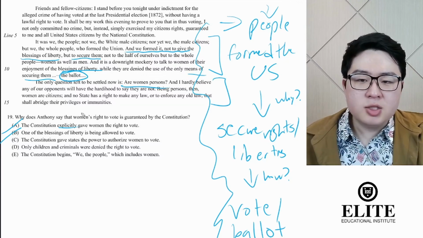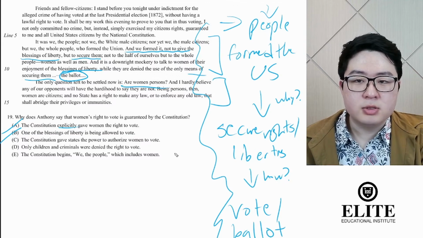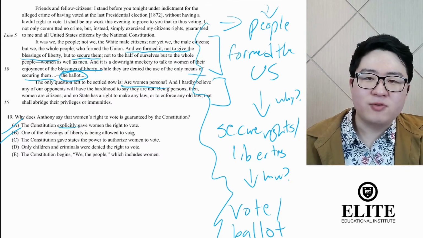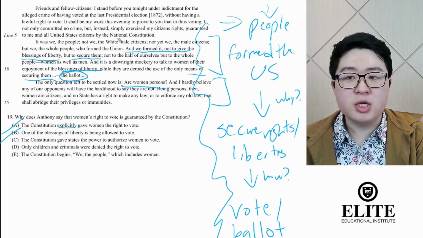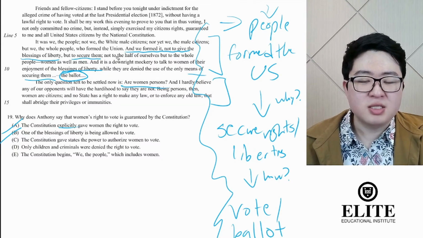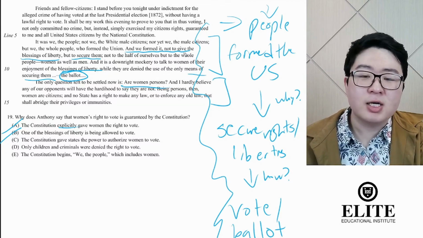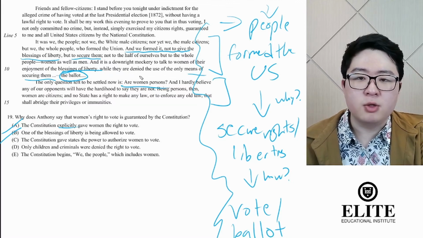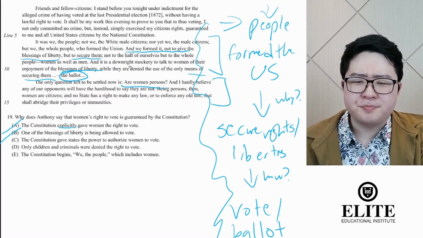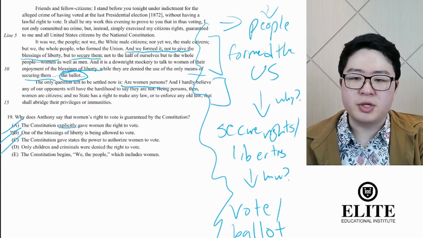C, the Constitution gave states the power to authorize women to vote. Well, again, we don't really have any information about the text of the Constitution here beyond what she told us. Do we know whether the Constitution gave states this right? No, we don't know that, because she doesn't really talk about the specific constitutional provisions other than we the people formed the Union. We the people are represented in the Constitution. So C is not explicitly stated in the text. We don't know that information.